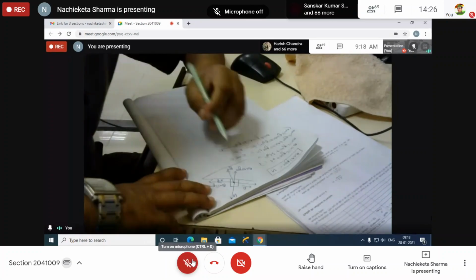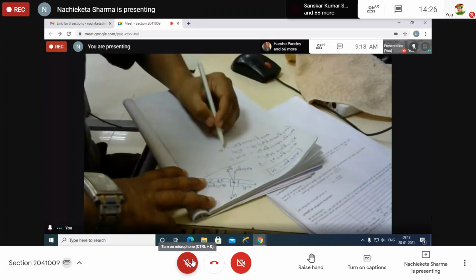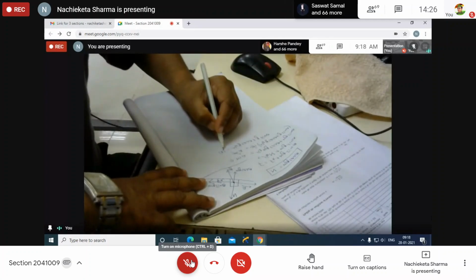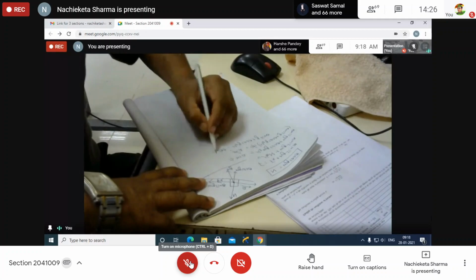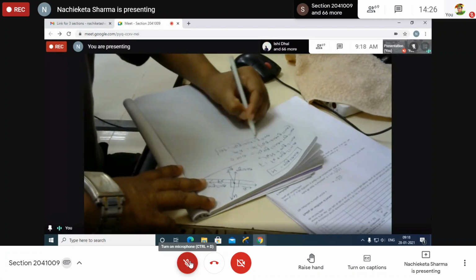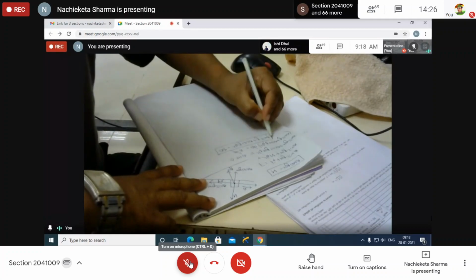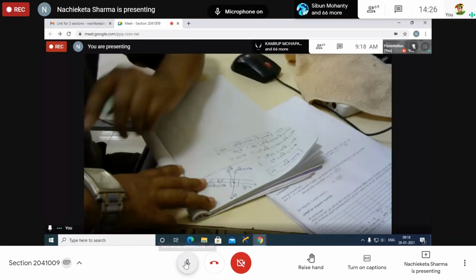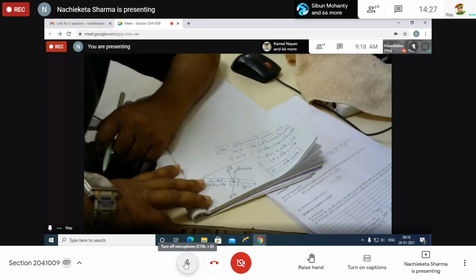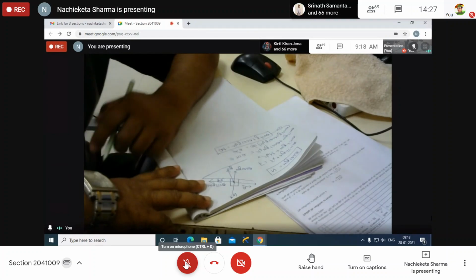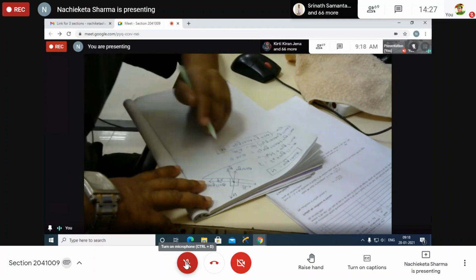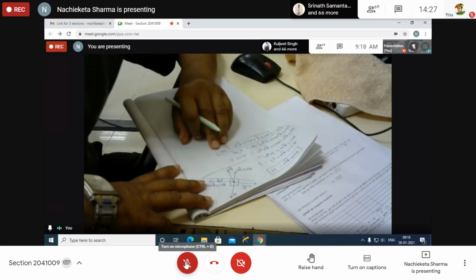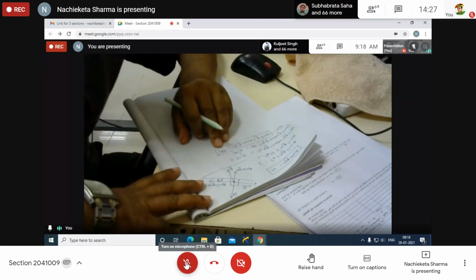So here the body is moving upward, thereby acceleration is having upward. I have written an arrow mark and given upward motion, and you have to make it as equation number 1. Sir, what does that up mark represent? Upward means the body is moving upward, and a means acceleration is having upward. Understand?